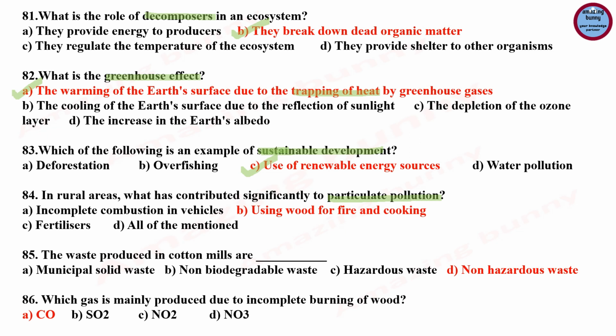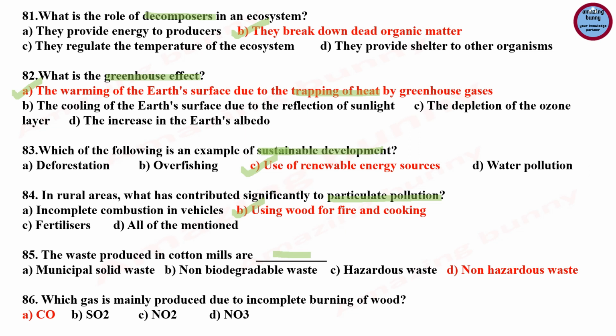Question number 84. In rural areas, what has contributed significantly to particulate pollution? So the answer is using wood for fire and cooking, because in rural areas, due to uses of wood for fire and cooking, leading to the emission of soot and other organic gases, that has significantly contributed to particulate pollution.